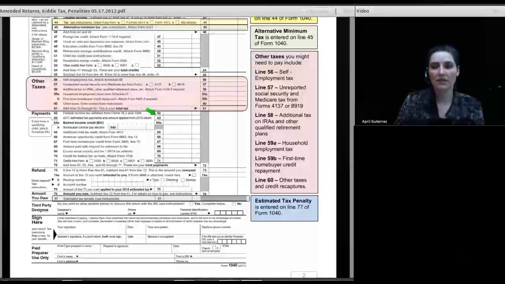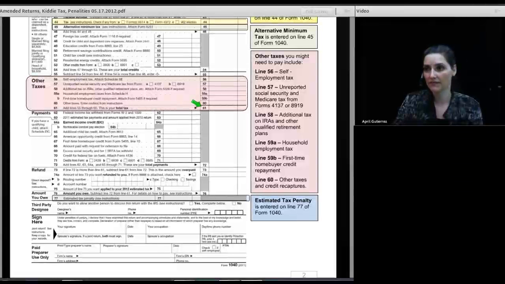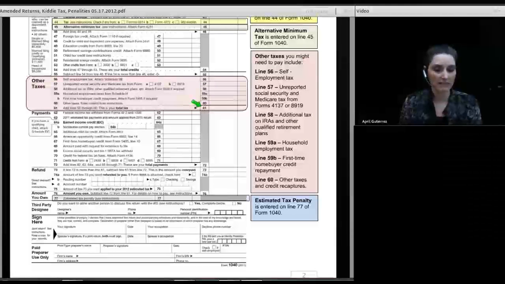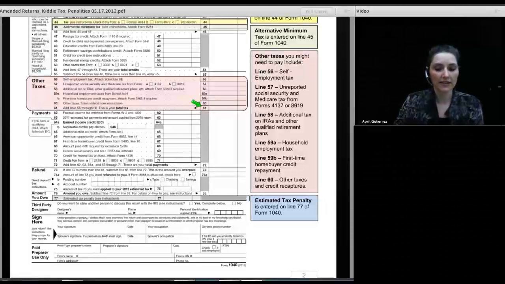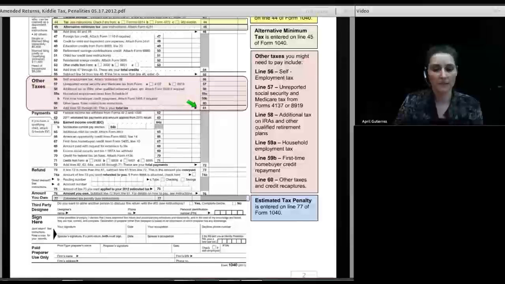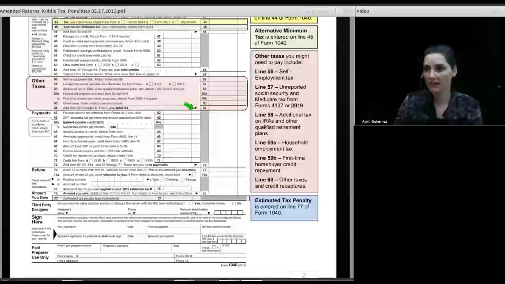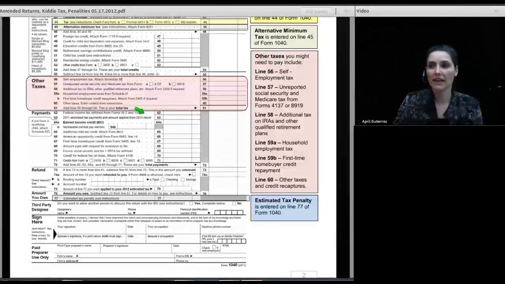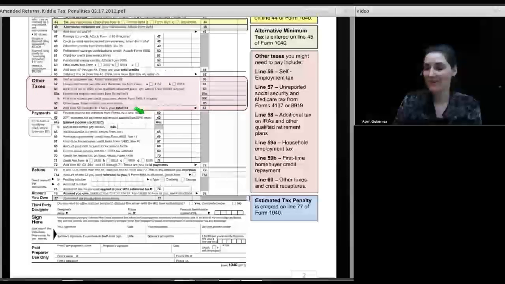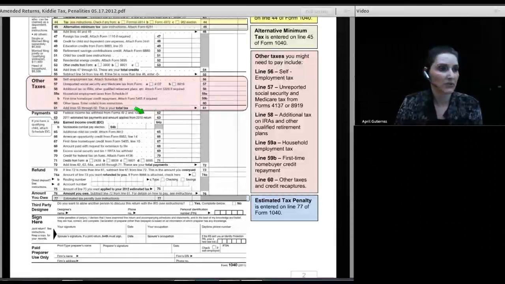If my income this year is over $150,000, then I need to be able to show that the number on line 62 of this year's return is 110% of the number on last year's return. If I can show that, then I don't owe an estimated tax penalty. The other option is to look at the tax shown on this year's return. So now I'm looking at line 61 for this year, and if I can show that line 62 is at least 90% of 61, I'm good, and I don't owe a penalty. But if I can't show that line 62 is at least 100% of last year's line 61 or 90% of this year's line 61, then I owe a penalty. And how much is the penalty? Well, it's 5% of that difference that is over $1,000.